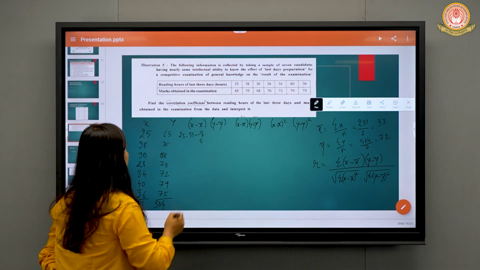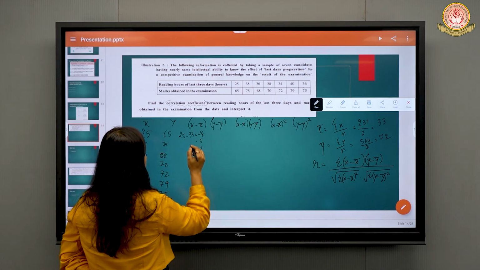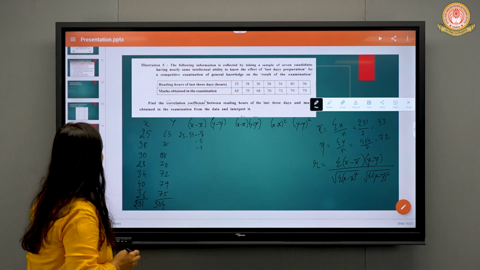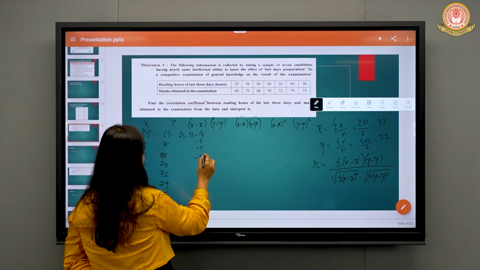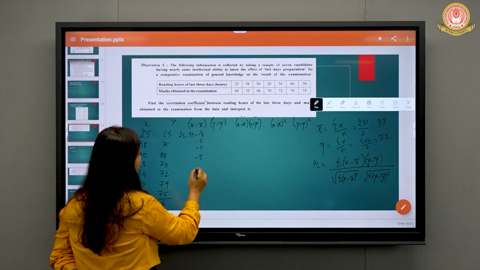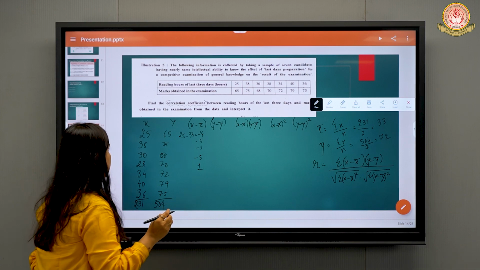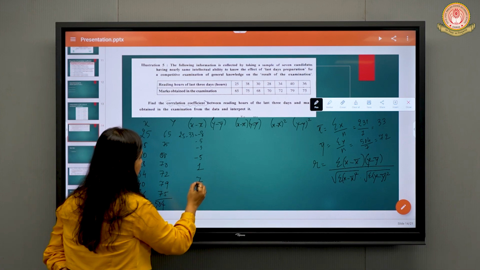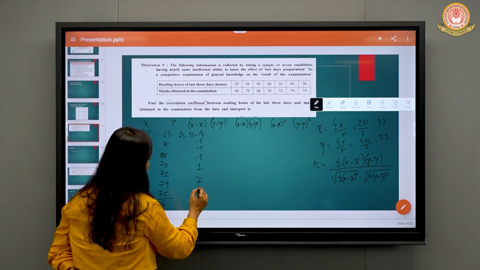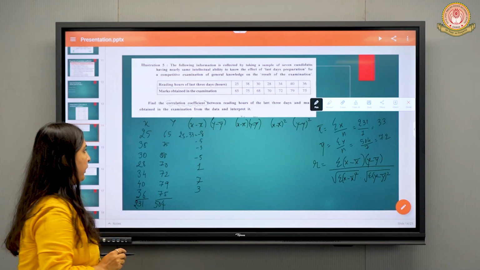Then 30 minus 33 is minus 3. Then 28 minus 33 is minus 5. 34 minus 33 is 1. 40 minus 33 is 7. Then 36 minus 33 is 3. There is no need of taking the total here.